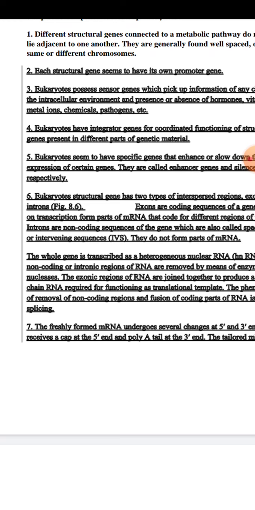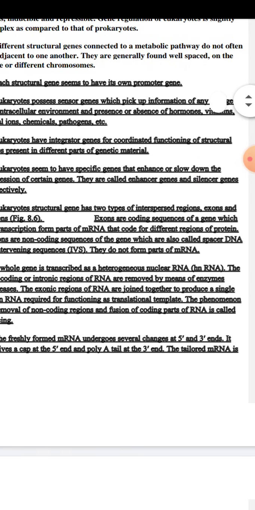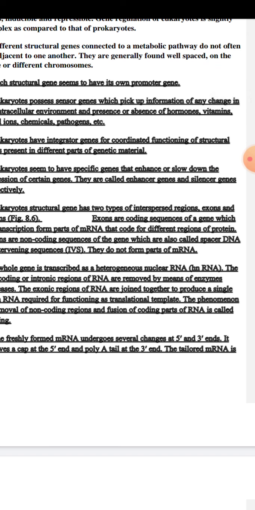As they are non-coding, they do not participate in protein synthesis. So the whole gene is transcribed as a heterogeneous nuclear RNA, that is hnRNA.